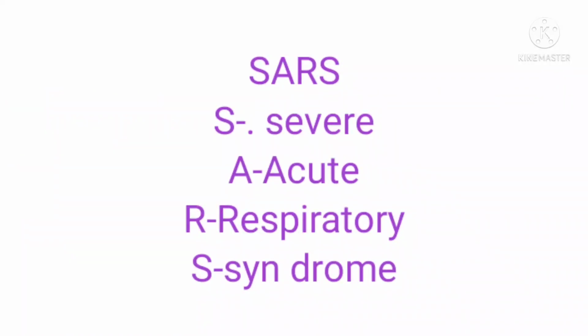COVID-19 is caused by a virus called SARS-CoV-2. S means severe, A means acute, R means respiratory, S means syndrome. Viruses are dangerous as there is no proper medicine for them.